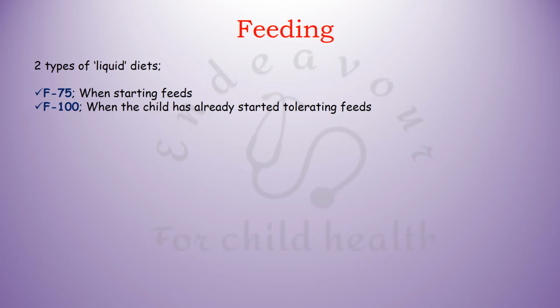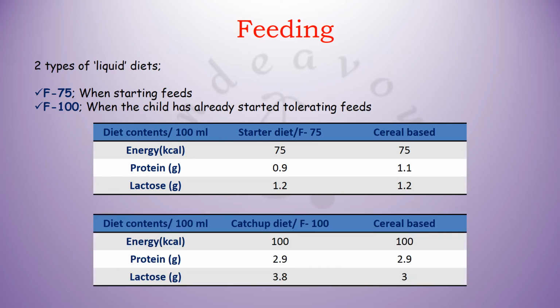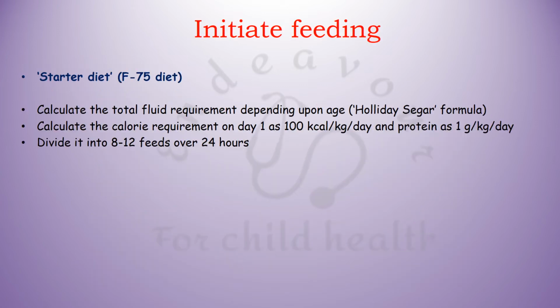in good volume. Here F stands for formula, and F75 means that there are 75 kilocalories in 100 ml of this formula which has been prepared. Similarly, F100 is 100 kilocalories in 100 ml of the formula which is prepared. This is the content and the composition of the F75 diet, and it is of the F100 diet. Now F75, as we had seen, it is a starter diet.